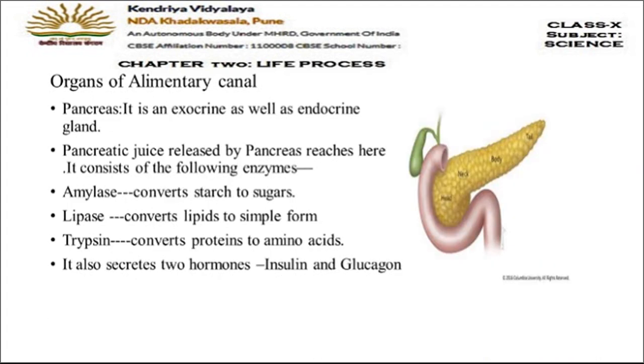Now let's move on to the next organ. This is the pancreas. One gland we have studied, that is the liver. Now let us study the next one, that is the pancreas. Pancreas is an exocrine as well as an endocrine gland. Now, exocrine glands are which glands? Which secrete their secretions into a tube-like structure, like the salivary gland. But endocrine glands are those glands which secrete their secretions directly into the blood. So the pancreas acts both as an exocrine as well as an endocrine gland.